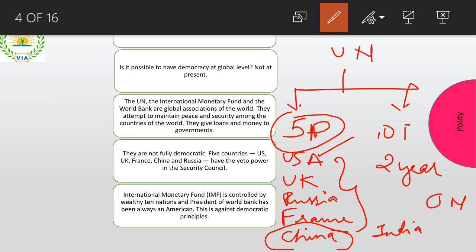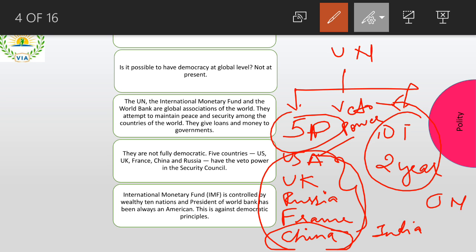Why? Because these 5 countries have a power called veto power. If any decision is made by anybody, and they do not like the decision, then it can be straight away denied. So you can say the important decisions are vested with these 5 countries themselves. So it's not a kind of democracy.